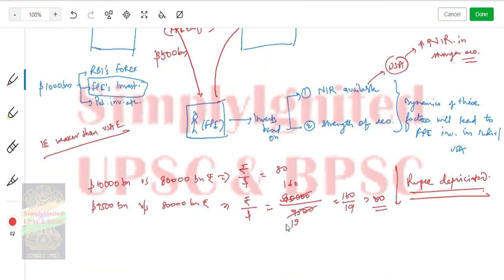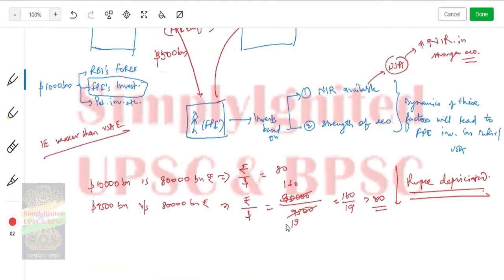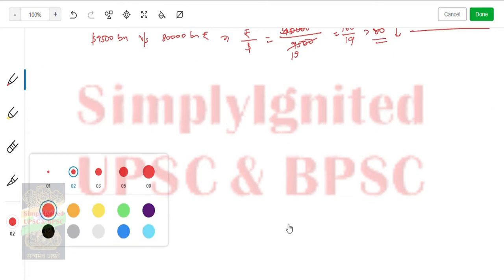Now what are the ways? One way is this one. So, ways of promoting dollar outflow. What could be the ways? One could be foreign investment, that means pullback of foreign investments. The second could be declining forex reserve. Why?